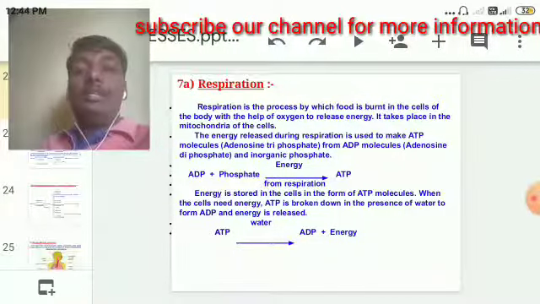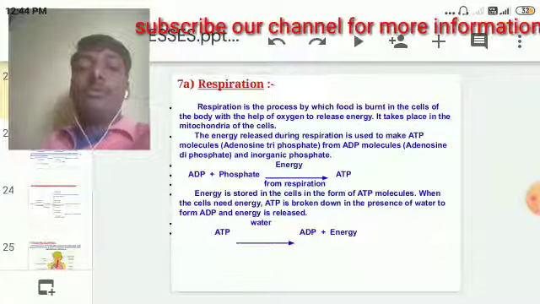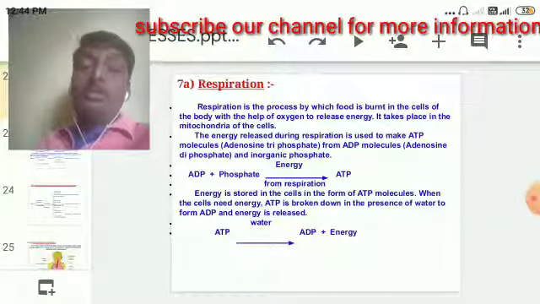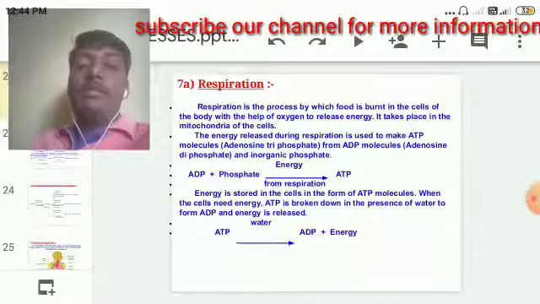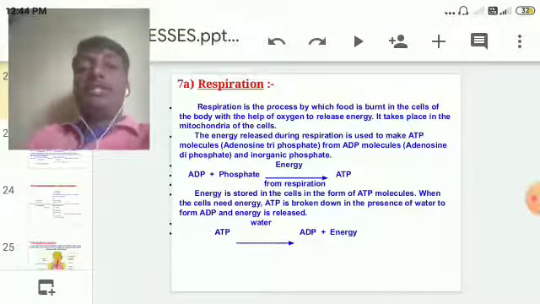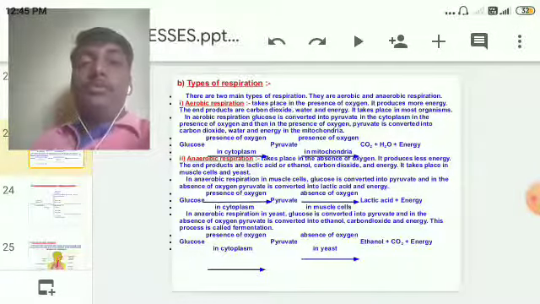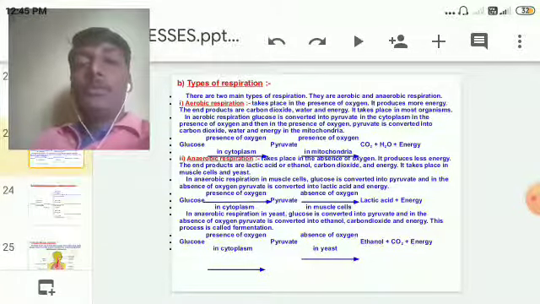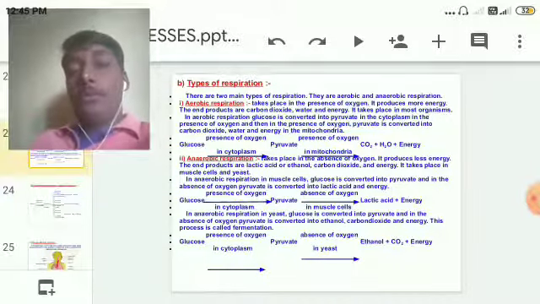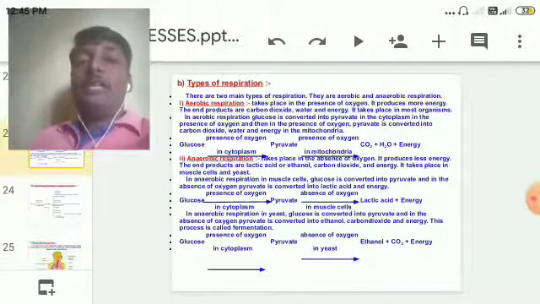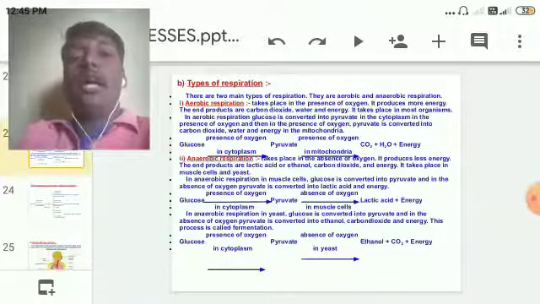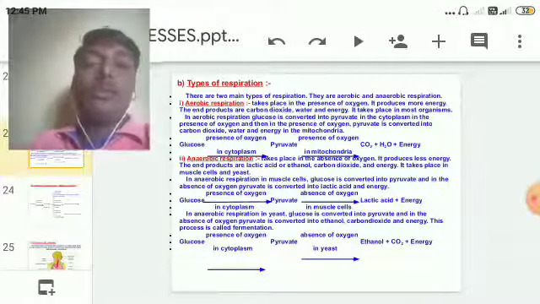Let us go to the next important point of respiration. There are mainly two types of respiration. We already know the meaning of respiration: the breakdown of glucose or food in the presence of oxygen to yield energy. The breakdown takes place in the mitochondria of the cell, but depending on the availability of oxygen for the breakdown of food, there are two types of respiration we can see in organisms.